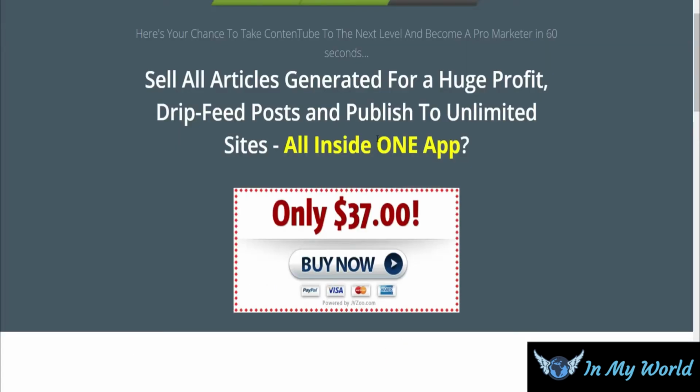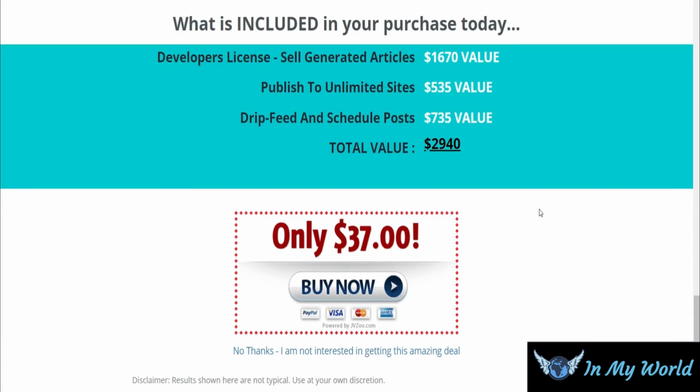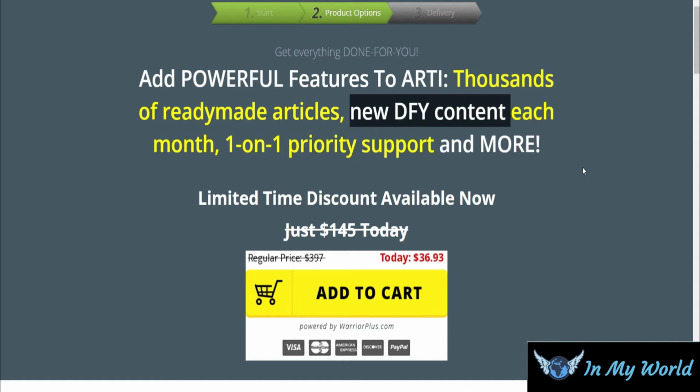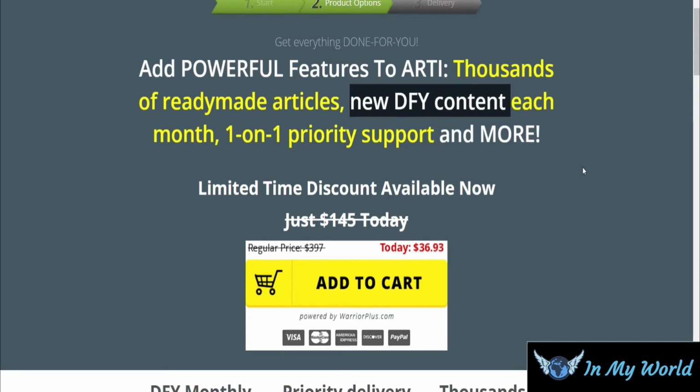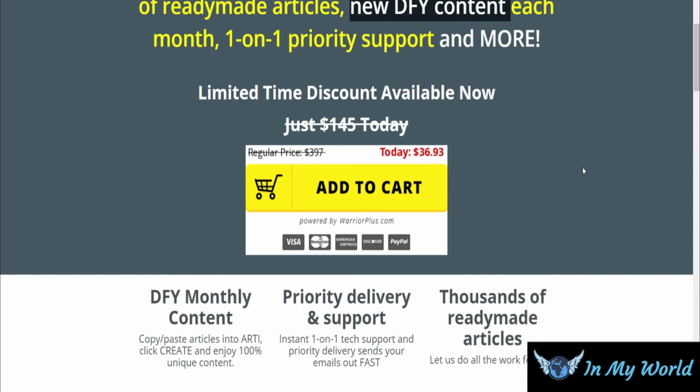What you're getting in the first upgrade is a developer's license, that is, you can sell the generated articles and you can publish them to unlimited sites. You can schedule your posts, and this upgrade is worth only $37. The second upgrade is called Artify. In this upgrade, you get thousands of ready-made articles, you get new Defy content, and one-on-one priority support. This upgrade is also only $37.